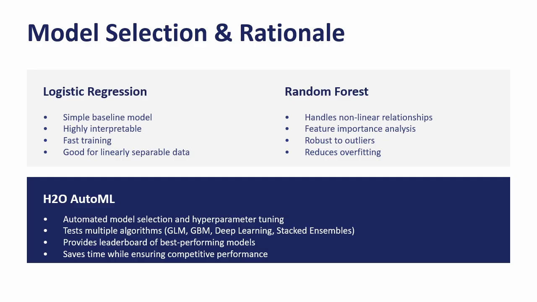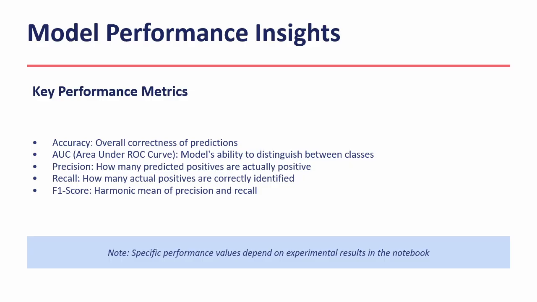Third, H2O AutoML. This is an automated machine learning tool that represents a modern approach. AutoML automatically tests multiple models, including GLM, gradient boosting machine, deep learning, and stacked ensembles. It performs hyperparameter tuning and provides us with a leaderboard showing which model performs best. So when evaluating our models, we focus on several key metrics. We look at accuracy, AUC, precision, recall, and the F1 score.